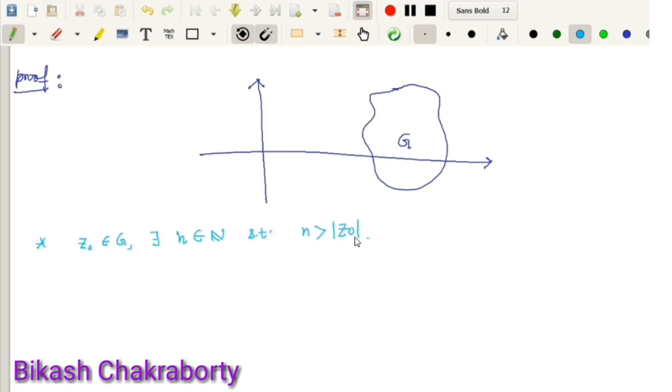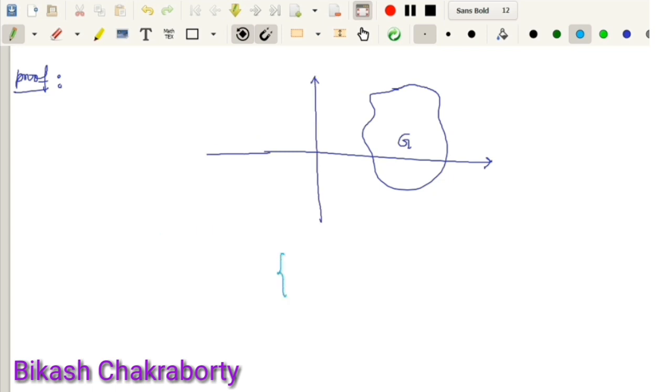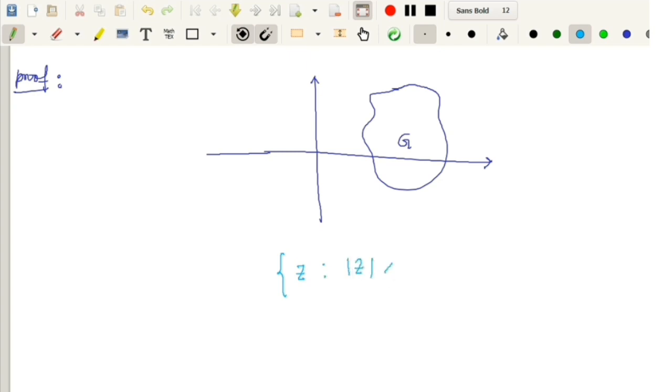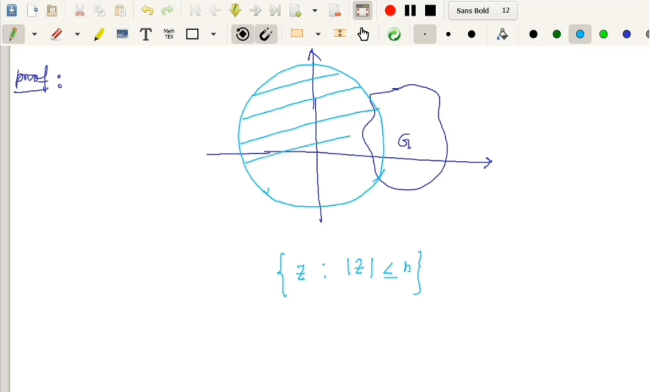So the construction of the compact sets lies in this observation. First we consider a disk. Consider those complex numbers whose modulus is less than or equal to n, where n is a natural number. So this is the closed disk of radius n. Now we are considering those complex numbers whose distance from the complement of G is greater than or equal to 1 by n. So we are considering this set.